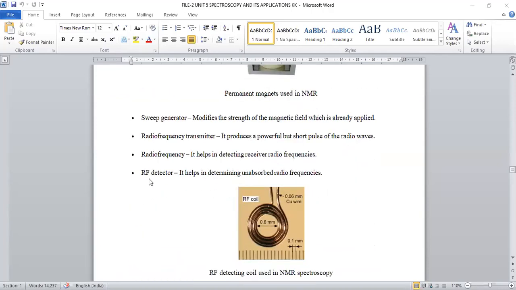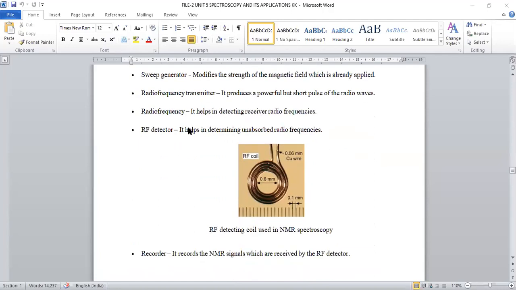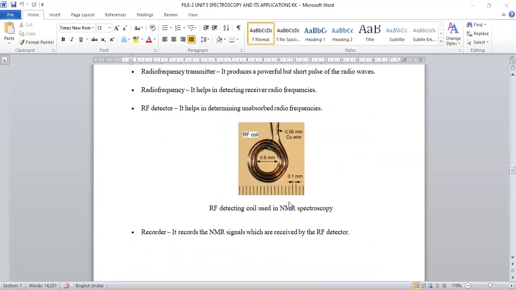And next is about the RF detector. This is the most important one, where signal generation and analysis are possible. RF detector stands for radio frequency detector, where we take coiled copper wire. This copper wire is used for the analysis of signal strength and signal clarity, and the structure of compounds can be determined mainly upon this RF detector, right?